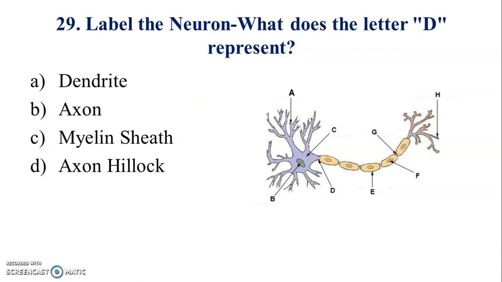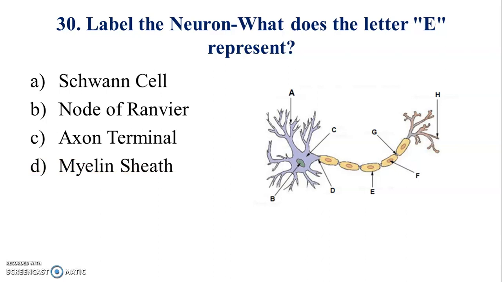Label the neuron. What does the letter D represent? Answer is D. 30. Label the neuron. What does the letter E represent? Answer is D.